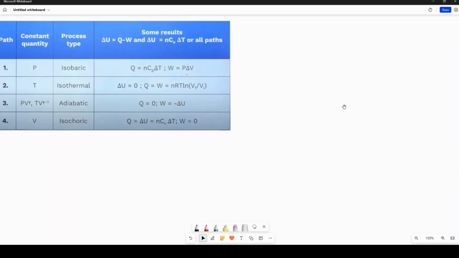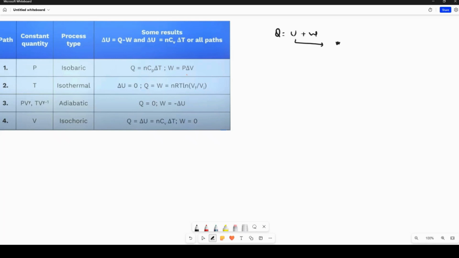Now basically, Q is equal to delta U plus W. This quantity, delta U, is fixed.